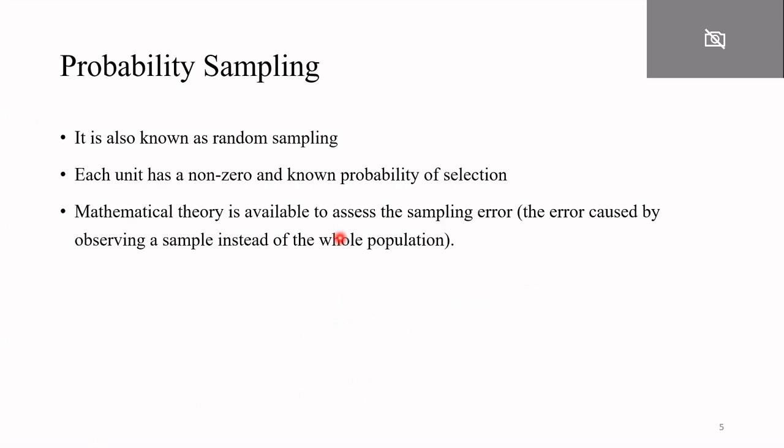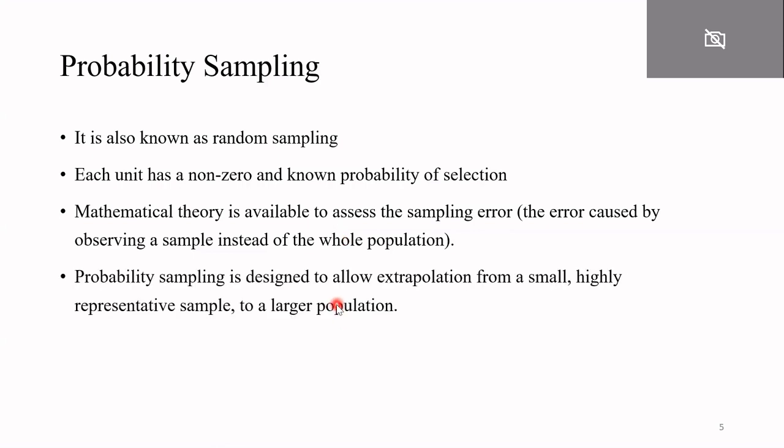Mathematical theory is available to assess the sampling error, that is the error caused by observing a sample instead of the whole population. Probability sampling is designed to allow extrapolation from a small, highly representative sample to a large population.